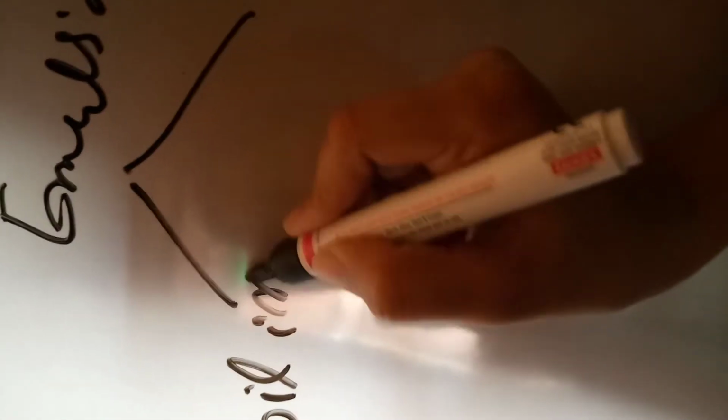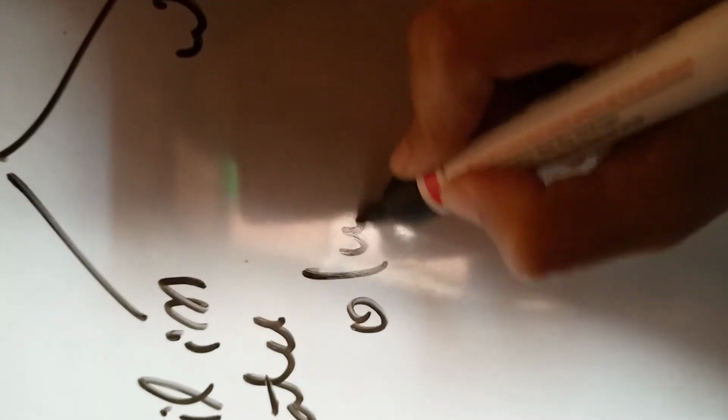Two types: oil in water and water in oil. We can represent them by O/W and W/O. So what is an oil in water emulsion?